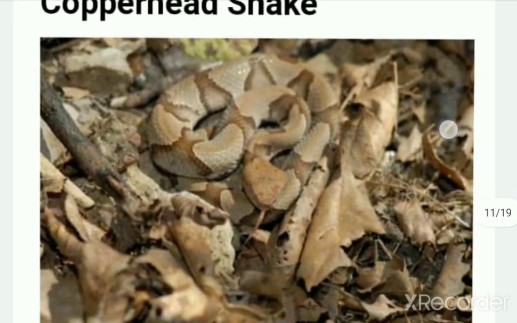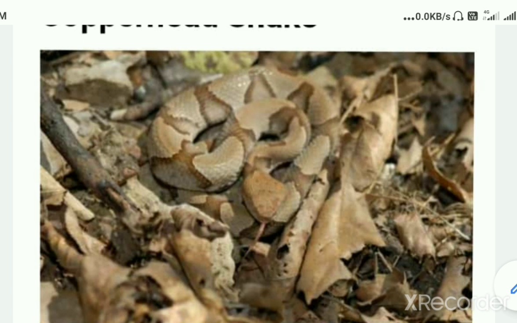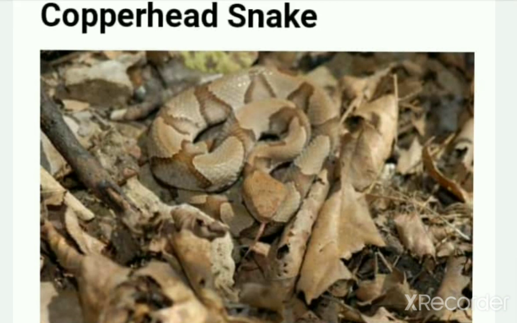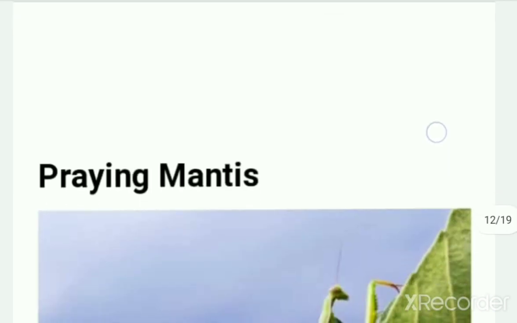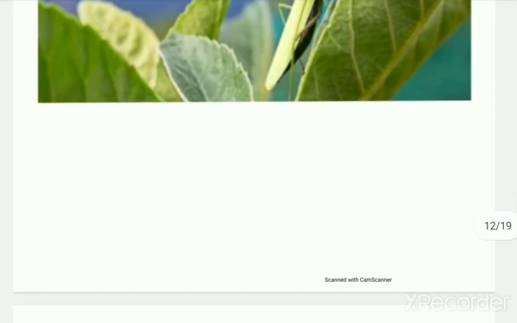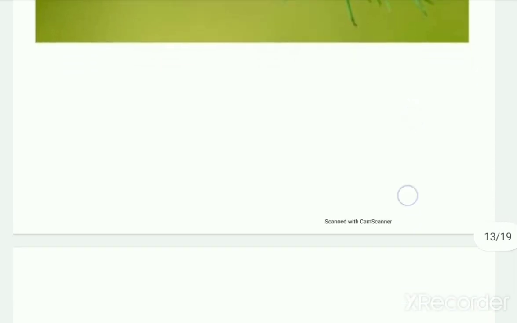And then there is this example of protective coloration, in which the organism's body color blends with its environment, and with this it can disguise itself from its prey or the predator, so it is advantageous for both the prey and the predator, and it increases their survival chances. These are other examples of protective coloration.